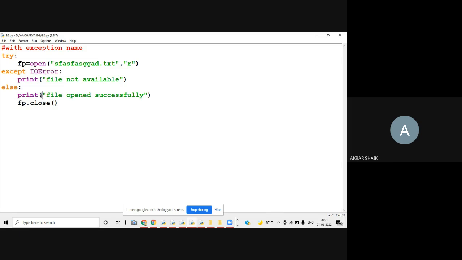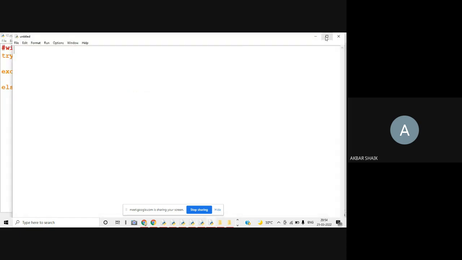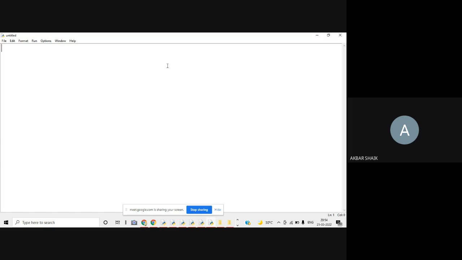And if you want, you can use some other exception names. For example, how can you print the exceptions? Arithmetic exception, example 2. I am going to write a try block and take some x value equal to 100, and y value equal to 0, and simply z equal to x by y.